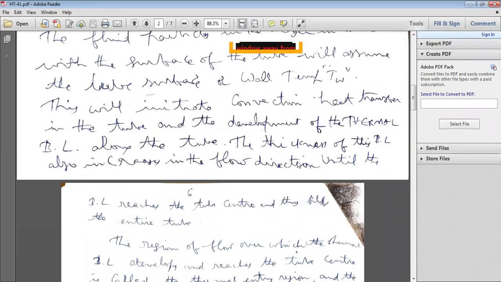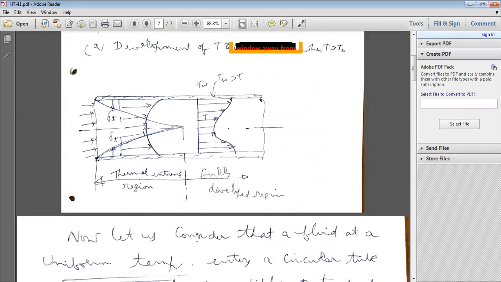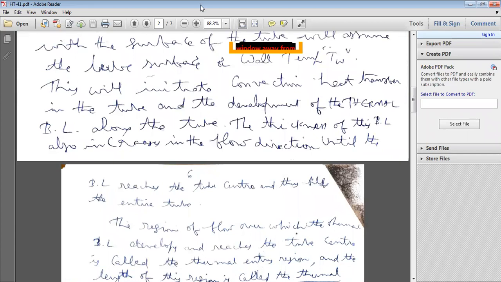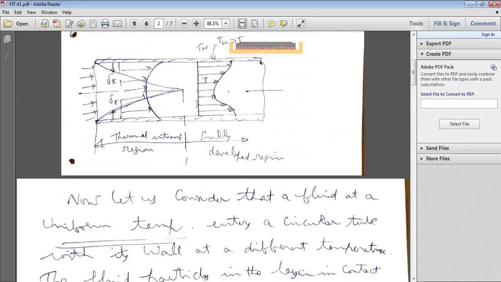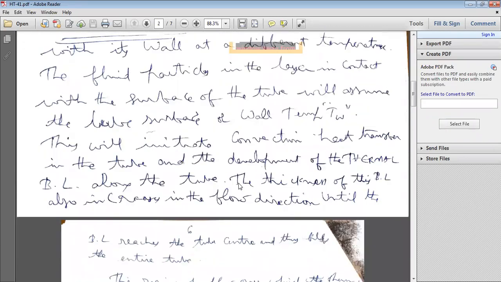That's why the thickness of the boundary layer increases in the flow direction until it reaches the center of the pipe. After that, the flow is thermally fully stabilized. From this point to the right side, the flow is fully stabilized.